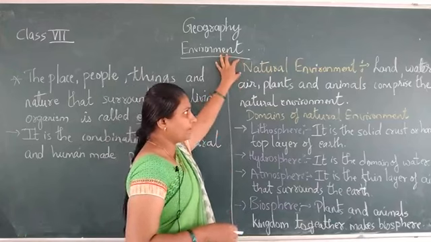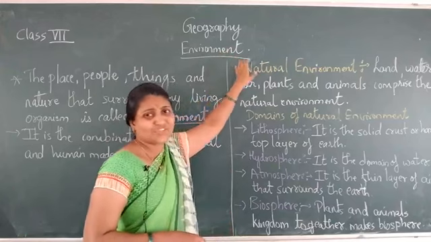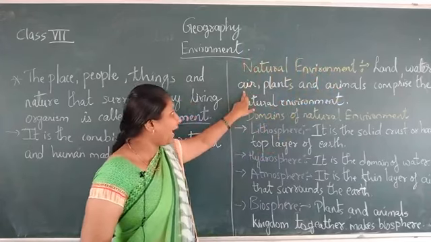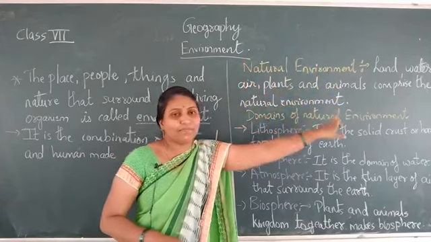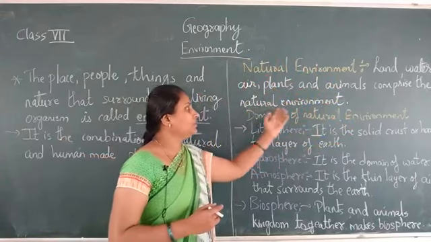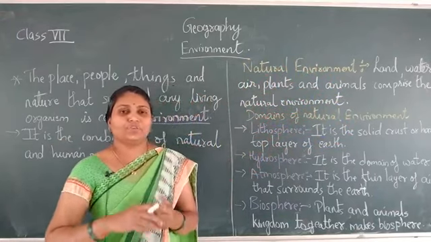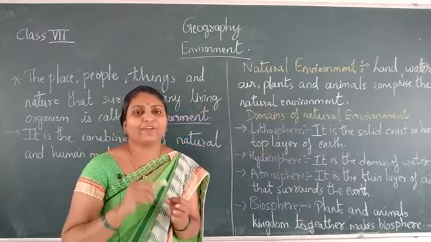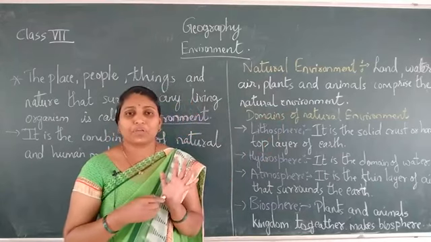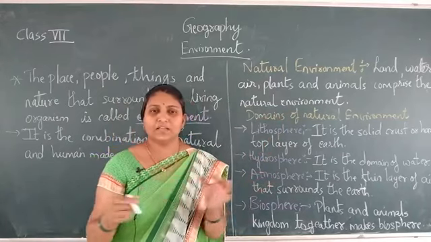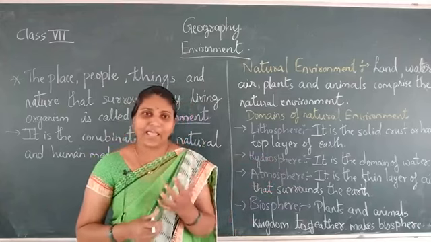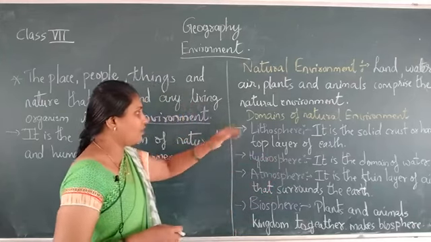The natural environment. What is this natural environment now? Land, water, air, plants and animals comprise together to form the natural environment. All these things combine together to form a natural environment.